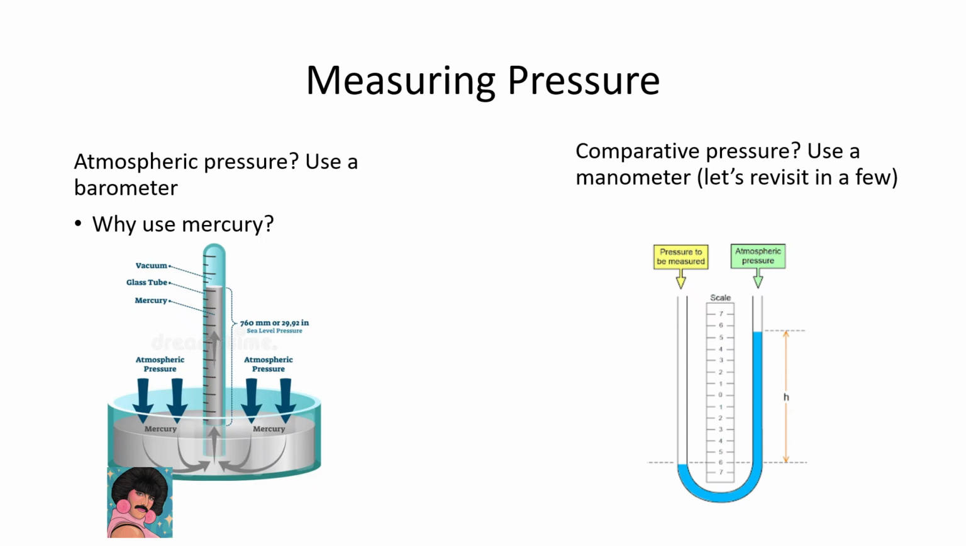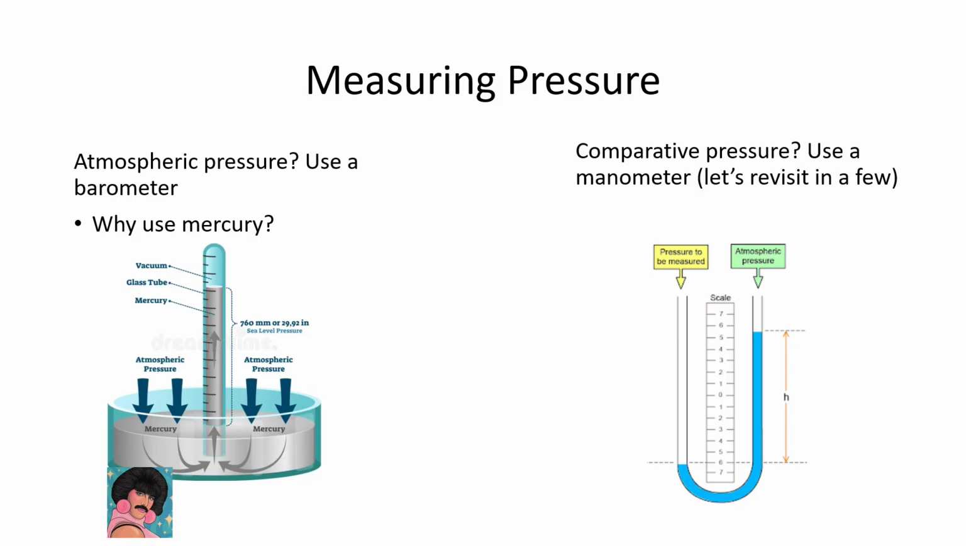Since the atmosphere is pushing down on the mercury in the pool, it will make this thing go up the tube, right? So imagine you're pushing your hand inside of water. You will make the water go up a tube if you put a tube in there. You can use that same idea to determine how much the atmosphere is pushing.